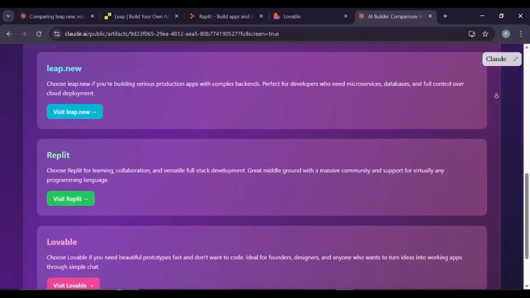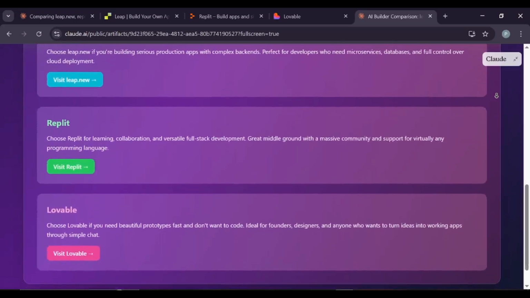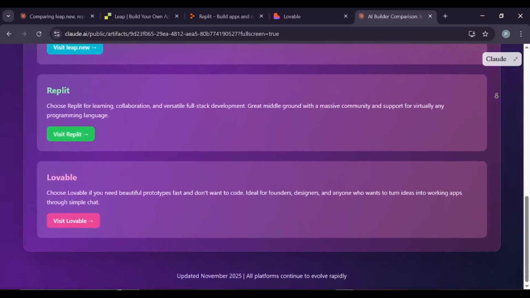My verdict, use Leap if you're building real production apps, use Replit if you want to learn and build medium-sized projects, and use Lovable if you need a beautiful prototype today. Now, go build something.